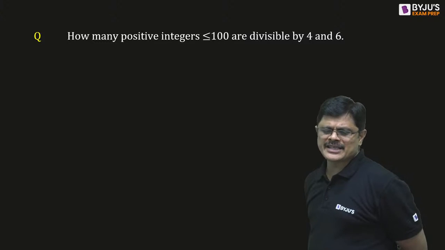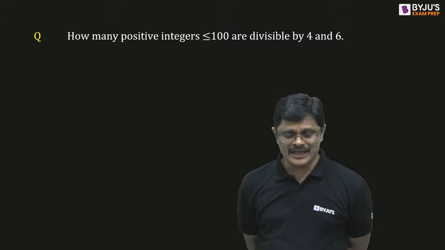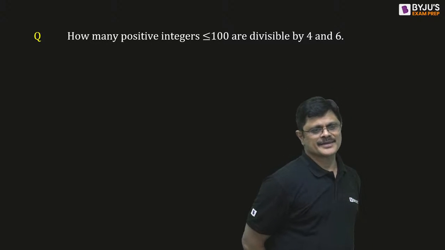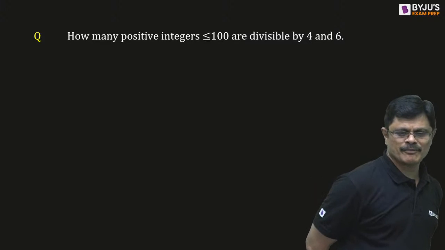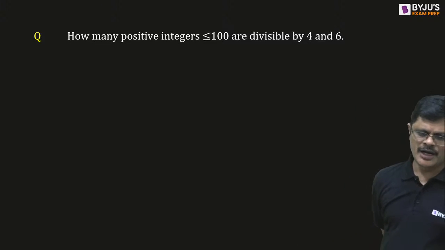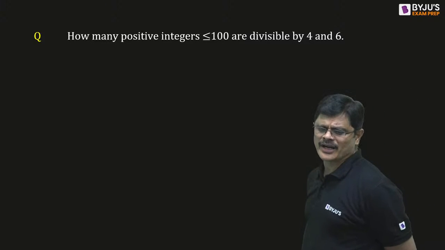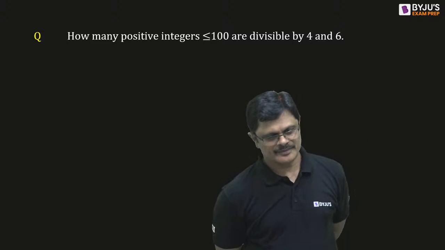How many positive integers less than or equal to 100 are divisible by both 4 and 6? Good evening, sir. Very, very good evening. How many positive integers less than or equal to 100 are divisible by both 4 and 6?